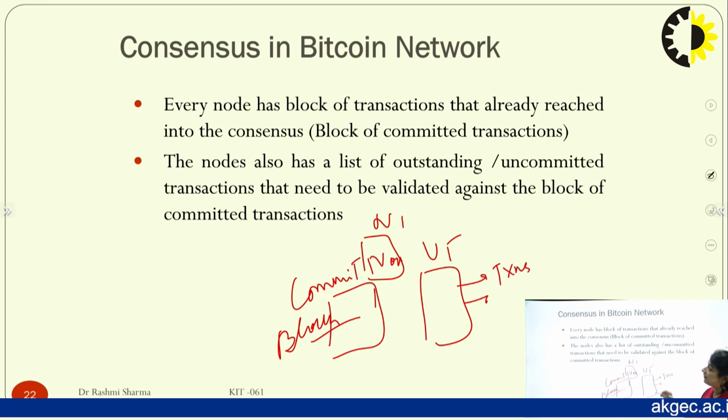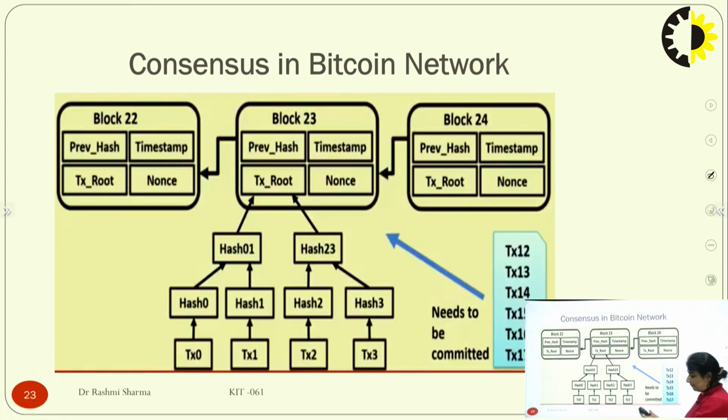So each and every node has the blockchain that already has the consensus, that is the blocks. These blocks are being added with the consensus of others. And here the outstanding transactions need to be validated against the block that is being committed. So this is a particular thing. How do we add a block in the blockchain? So how does consensus take place?